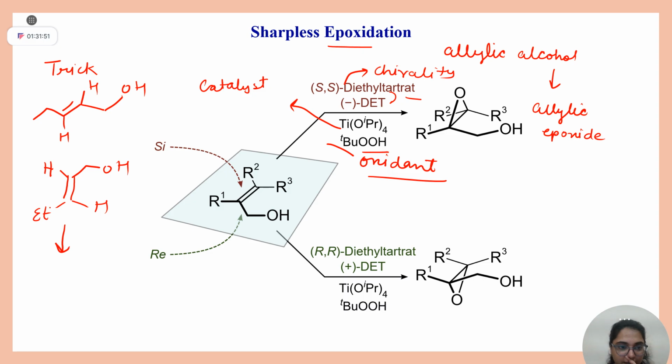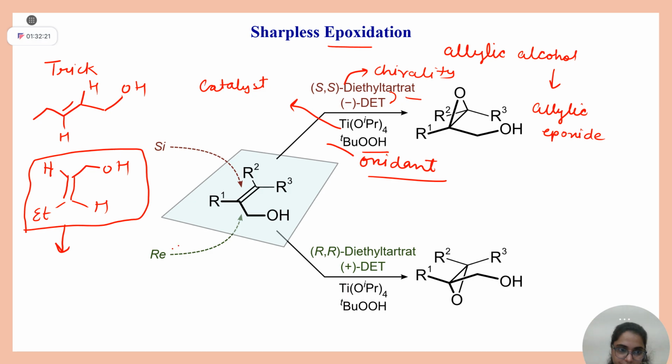Since background noise is coming, can you draw or change this form to this form? You don't have to change anything. You just have to make this double bond vertical. Is it clear? Can you bring your alkenes in this form? See, either you follow Sir's trick or mine trick. Don't mix them. Just follow one trick. Every time you will be getting the correct answer.